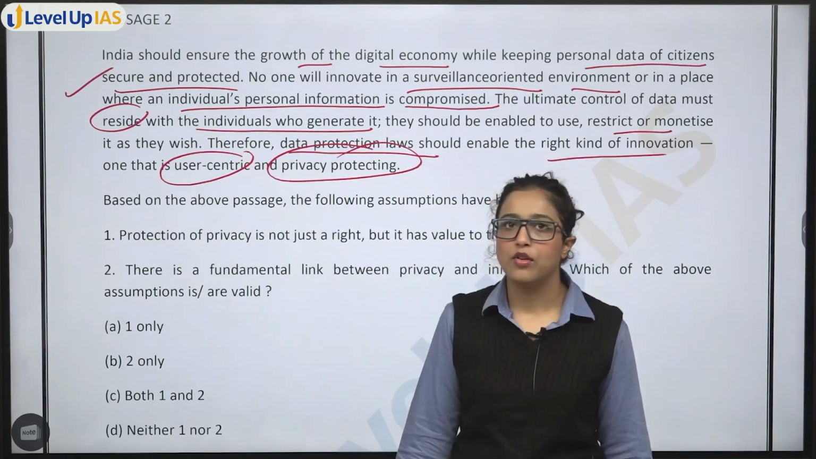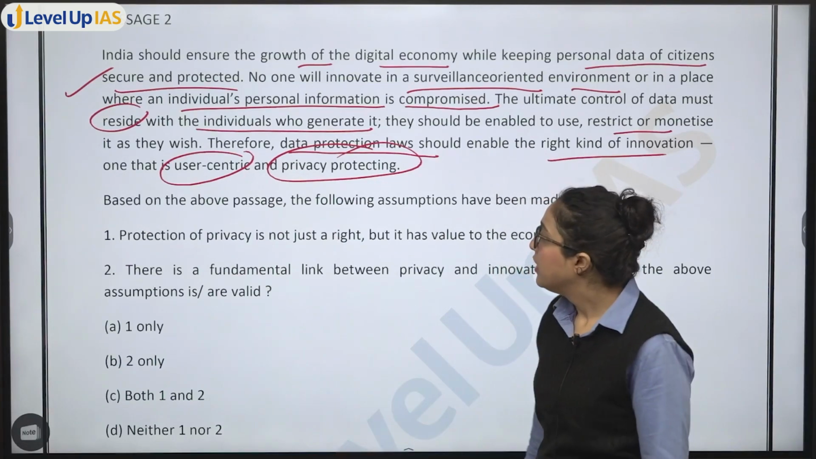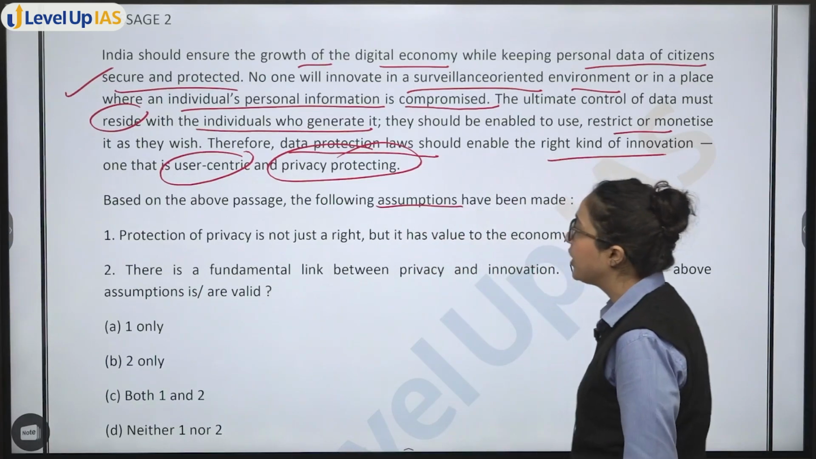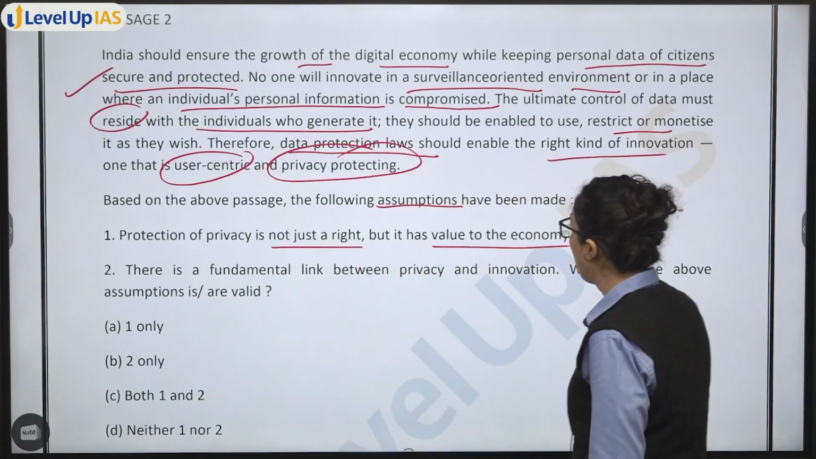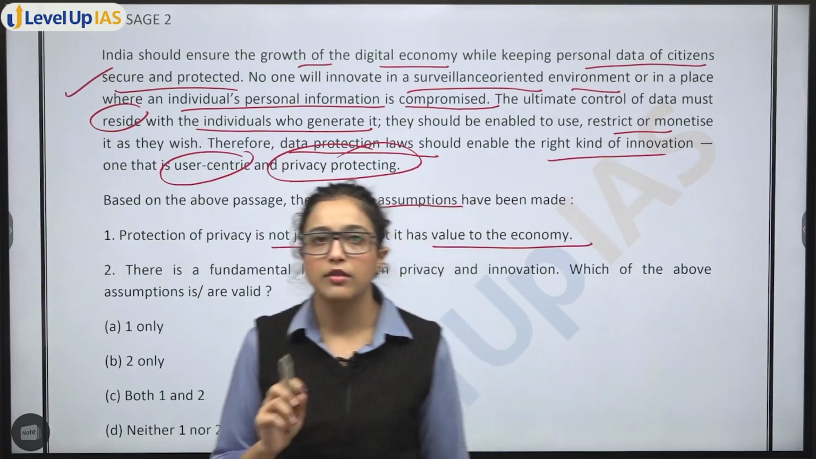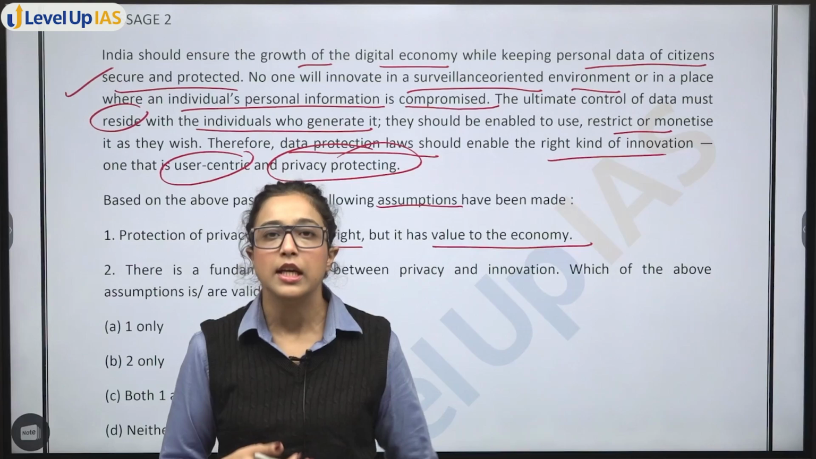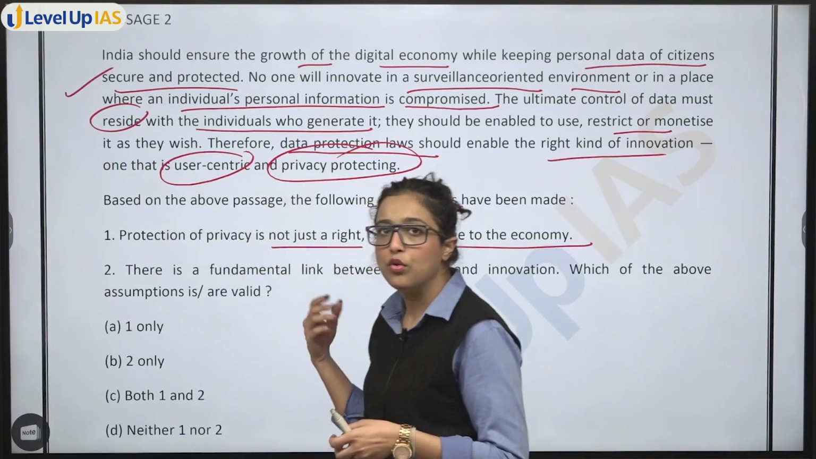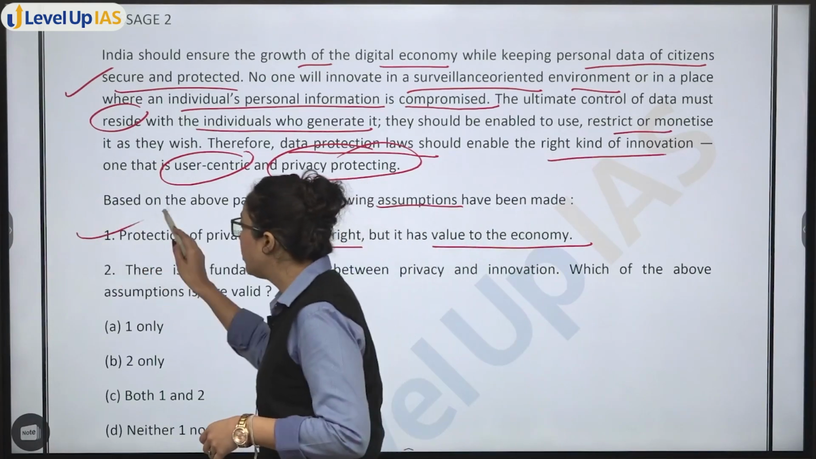Okay, so we have all done all of this in our GS also, and it is very basic general knowledge. Next, based on the above passage, following assumptions had been made. Protection of privacy is not just a right, but it has a value to the economy. Now again, we were just discussing how if you are not providing all of these rights, right to privacy, then individuals will not even do innovation, right? They will not even do any advancement. So obviously it is important to the economy.